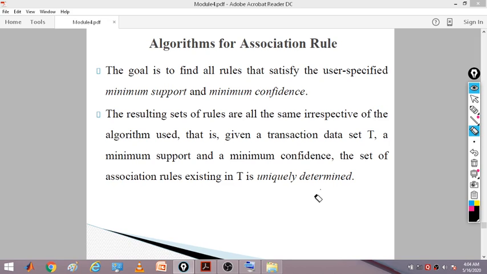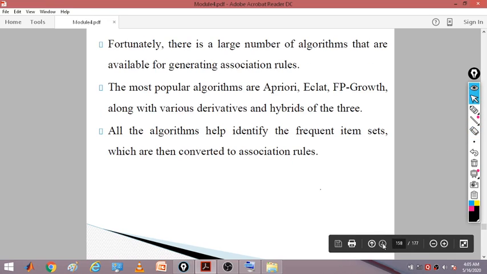So you are given a transaction data set T, a minimum support value and a minimum confidence value. According to the given transaction set, the given minimum support and the minimum confidence, the set of association rules existing in T is always uniquely determined. So you will always get a unique set of rules.